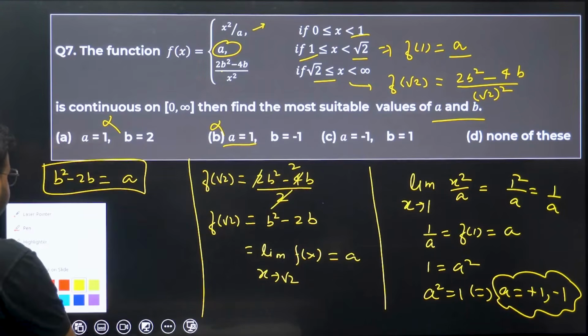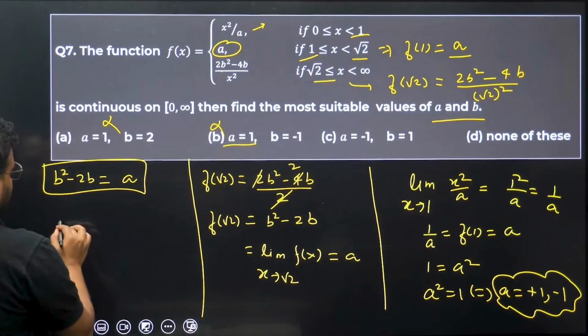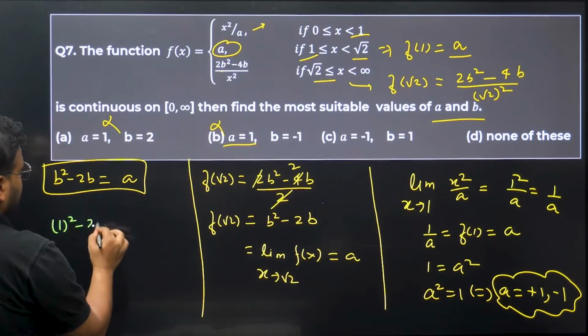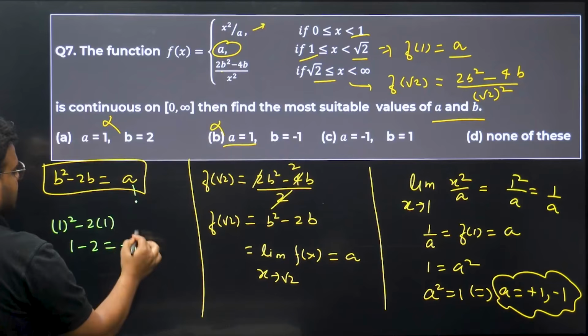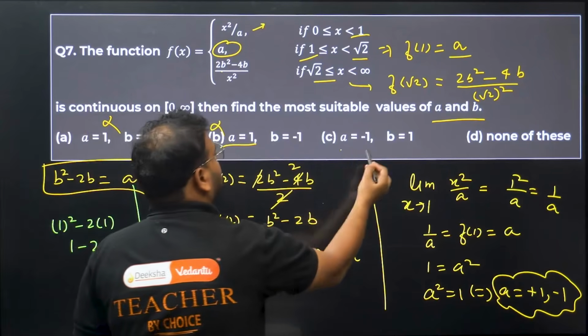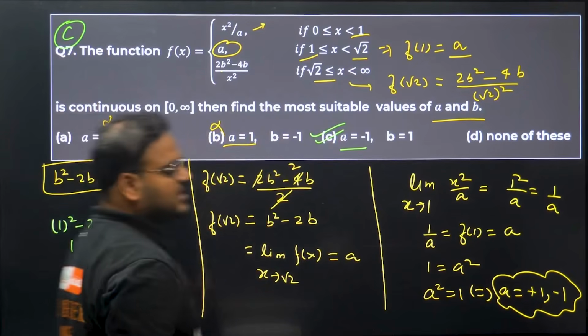Okay, so we have A is minus 1, so we can use B, right? We'll have 1 square minus 2 times 1. How much is this? 1 minus 2, how much is this? Minus 1, means A value is minus 1, correct over here. So option C is correct. Option C is correct for question number 7.